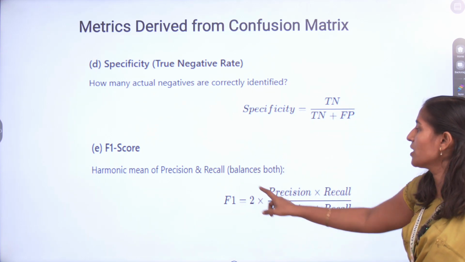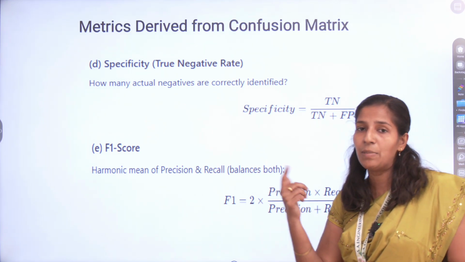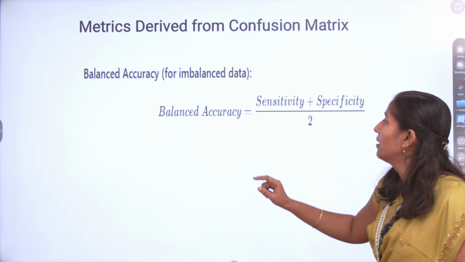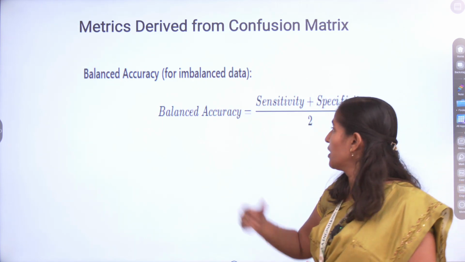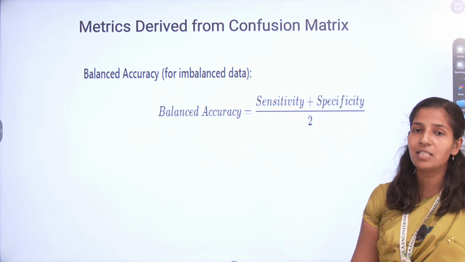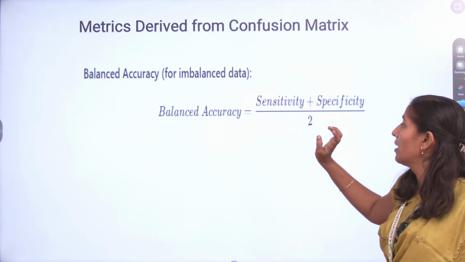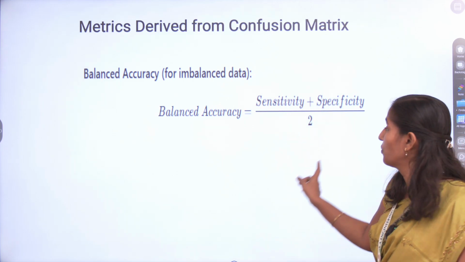These are the formulas. F1 score is equal to 2 into precision into recall divided by precision plus recall. The next one, balanced accuracy, is for imbalanced data. You find the balanced accuracy as the sum of sensitivity and specificity divided by 2.